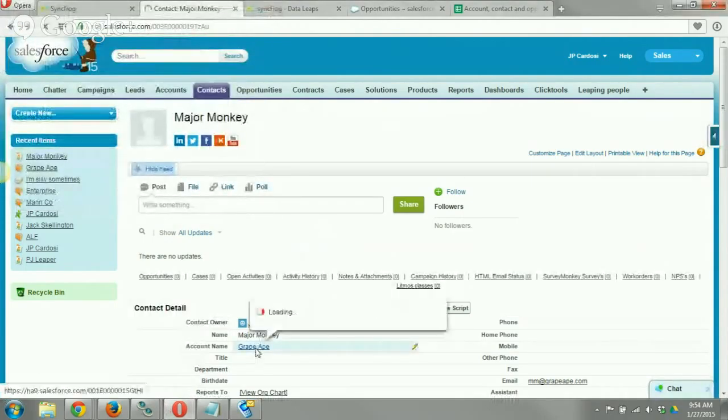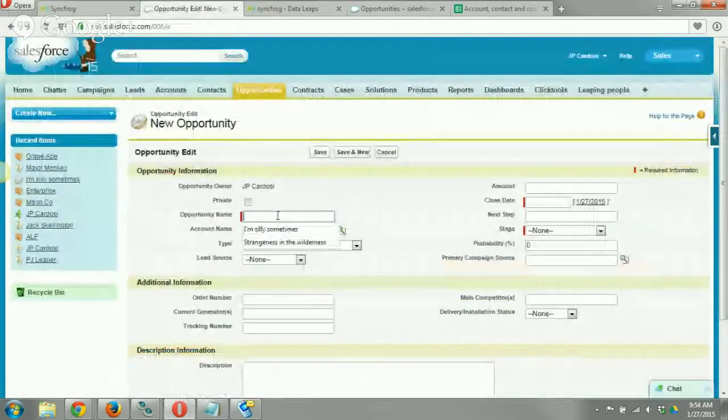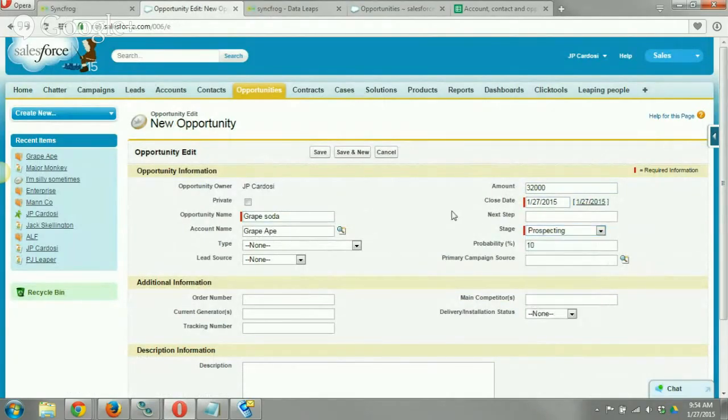All right, and I'm going to tie a new opportunity to this one. So we'll create a new opportunity, and we'll call it grape soda. All right, so the amount is 32,000. Close date of today. Prospecting.